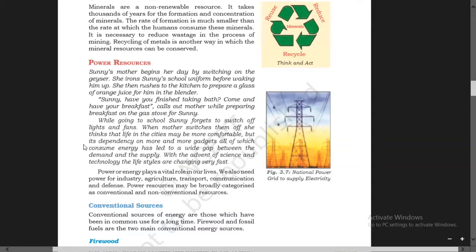So this is the remark made by Shani's mother. While going to school, Shani forgets to switch off the lights and fans. When mother switches them off, she thinks that life in the cities may be more comfortable, but its dependency on more and more gadgets, all of which consume energy, has led to a wide gap between the demand and the supply.